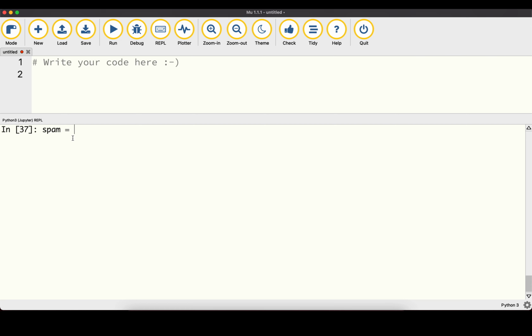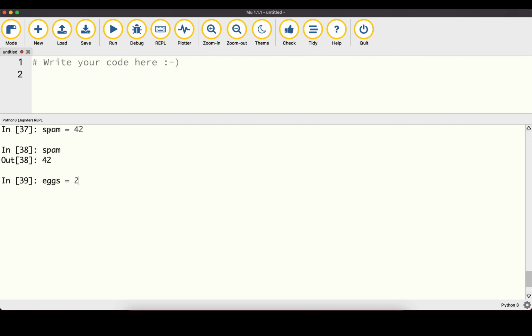So in order to work with that, we can first of all define our variable, for example spam, and then we assign a value to it. So we just add the equals operator and then the value, for example 42, and now the value 42 is assigned to this variable. So if we type in the name of the variable again and press enter, we can see that we get back the value that's stored inside of that variable.